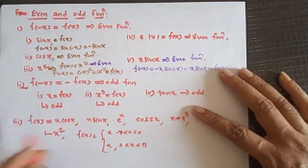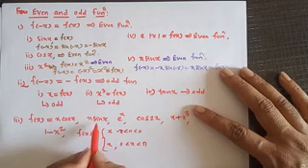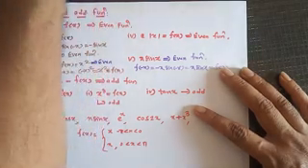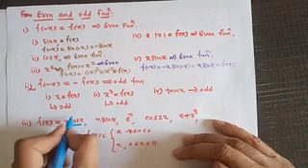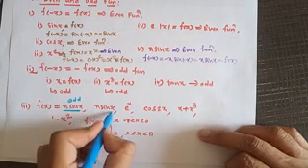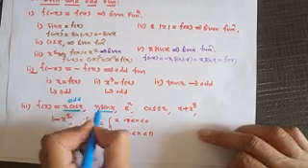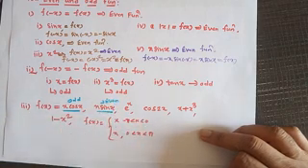Now here, the product of an even and an odd function is an odd function. This is an odd function. Also, we know that the product of two odd functions is an even function.